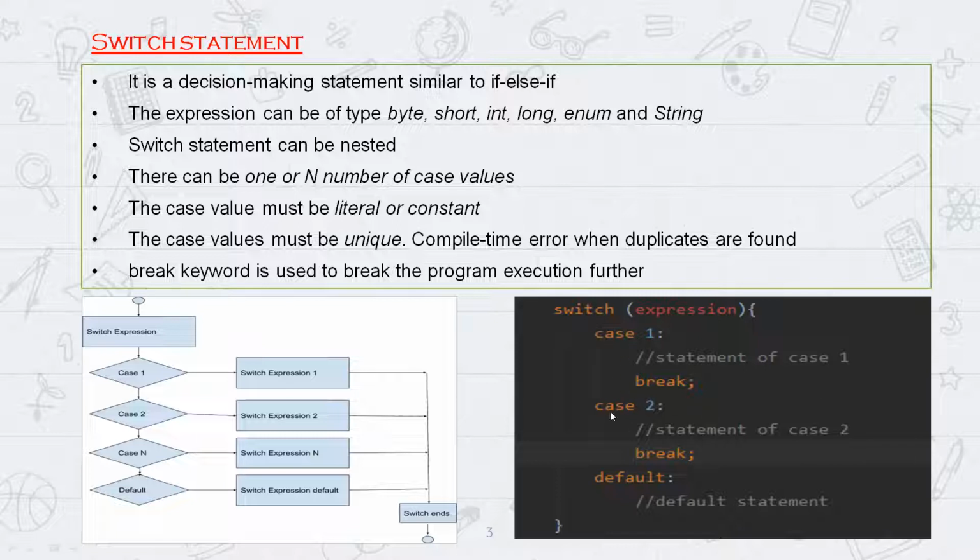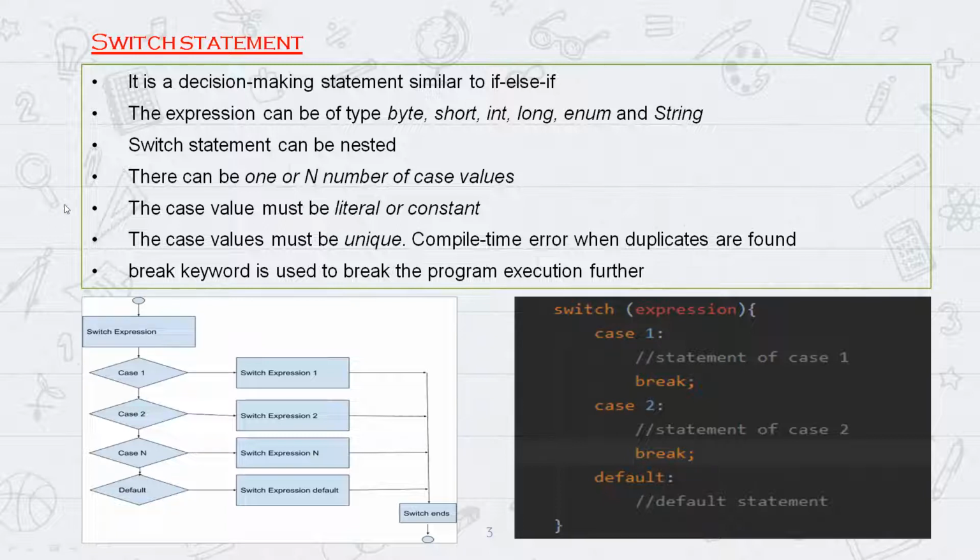And then suppose any of these cases are not matched, right? It will get inside this default. Inside default, you can add break also, so it will come out. So it is like if condition here. Switch is like if condition. If this condition is matched, then this case is like else if, something like that.